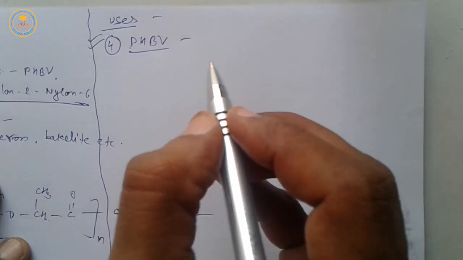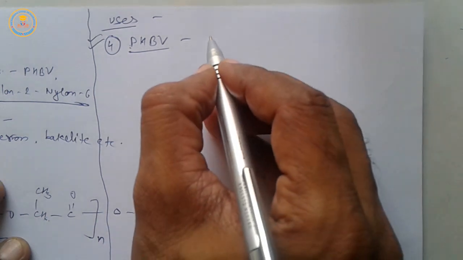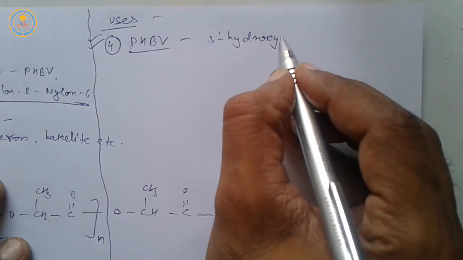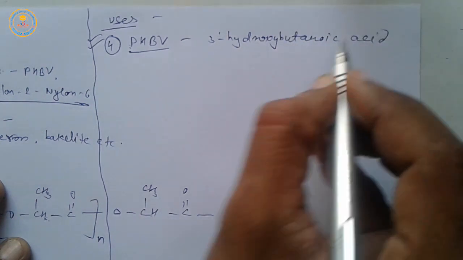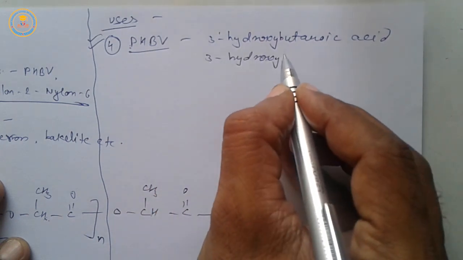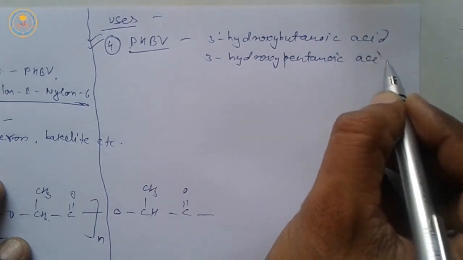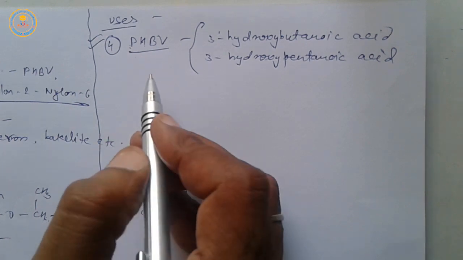It is a biodegradable polymer. It is the copolymer of 3-hydroxybutanoic acid and 3-hydroxypentanoic acid. Very important. These are the monomers of PHBV.